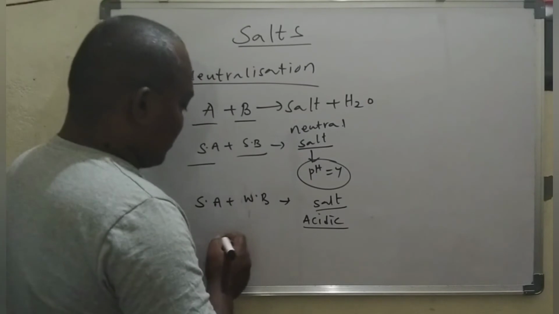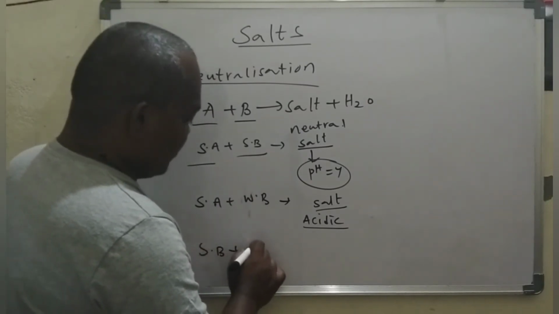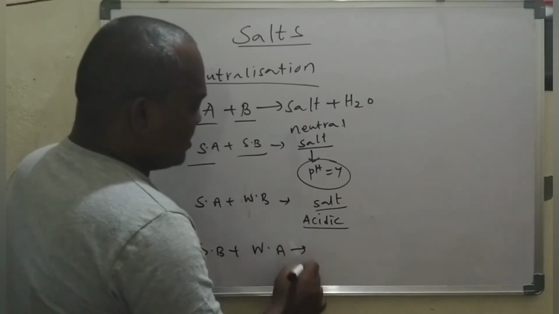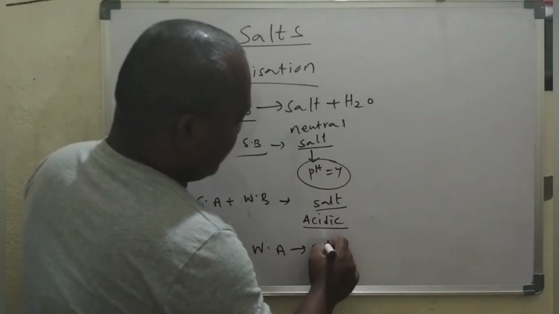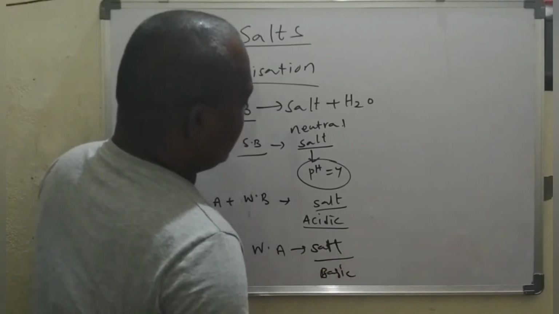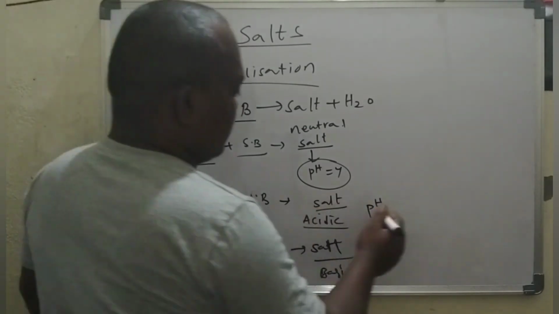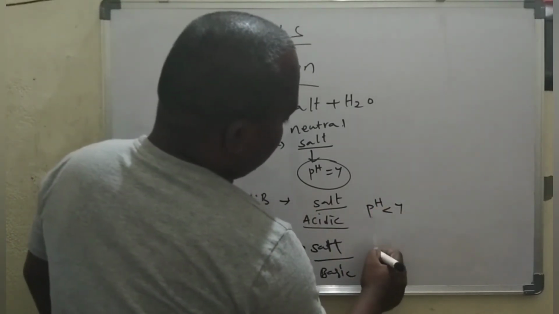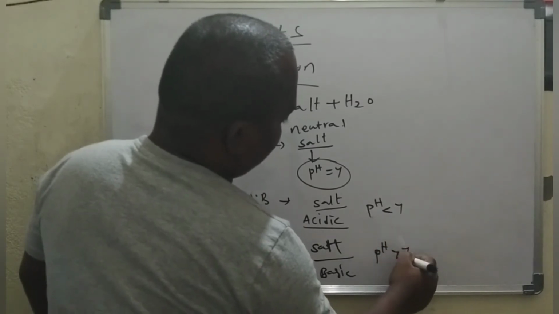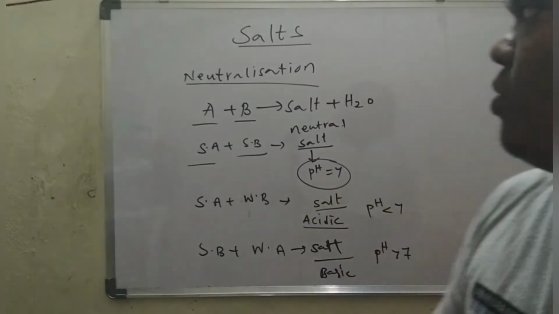And when we take a strong base and a weak acid, this salt will have a basic nature. So the pH value is always less than 7 for the acidic salt and always greater than 7 for the basic salt. Okay? So this is the basic information about salts.